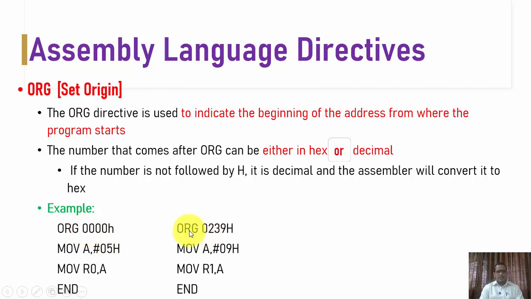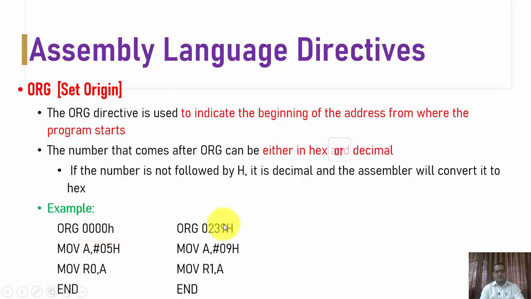Similarly, with ORG 0239H, the code associated with this operation is stored from the 0239H memory location onwards. So whatever number is defined is basically a memory location address from where the program execution is going to start.